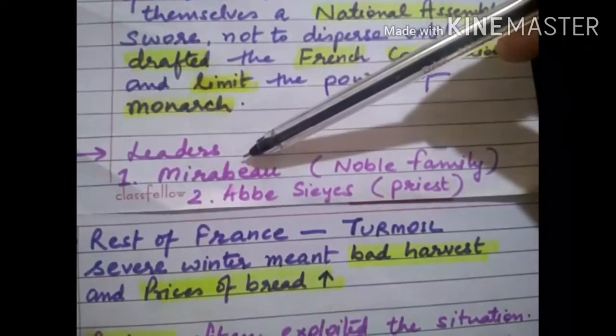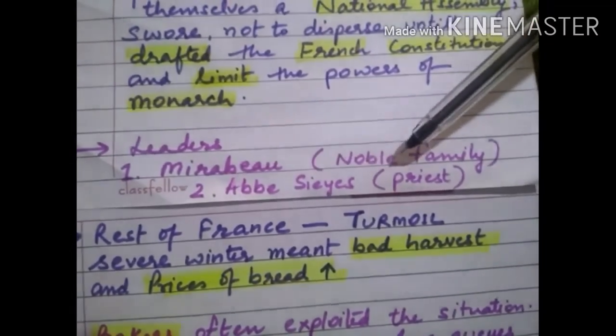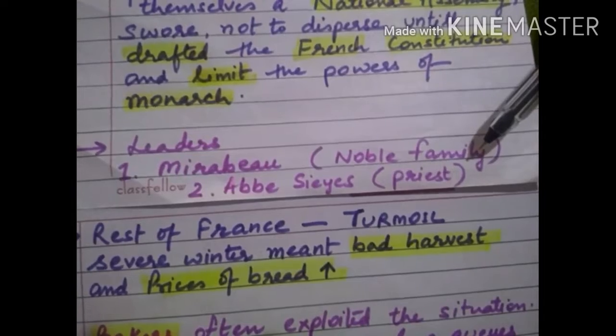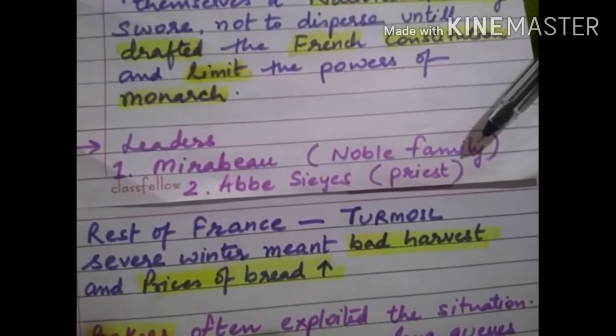This National Assembly was led by the leader called Mirabeau, who belonged to a noble family but was convinced with the ideas that the privilege system should not be based on birth but should be based on merit.